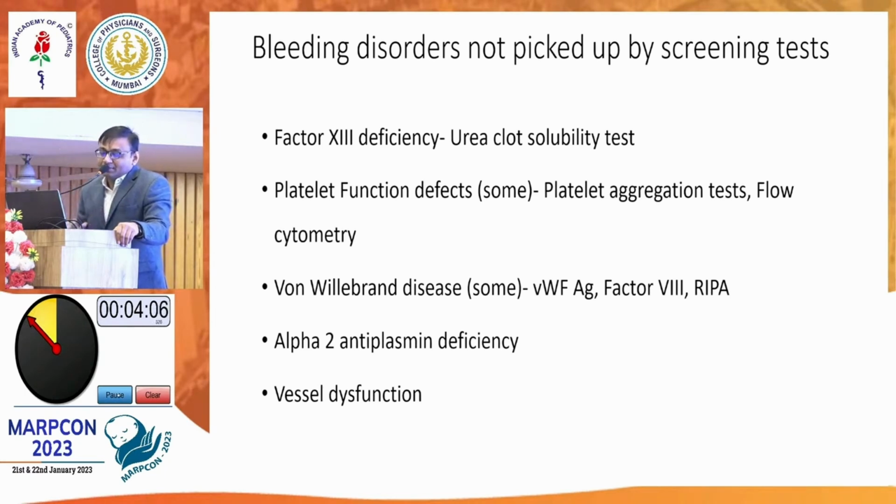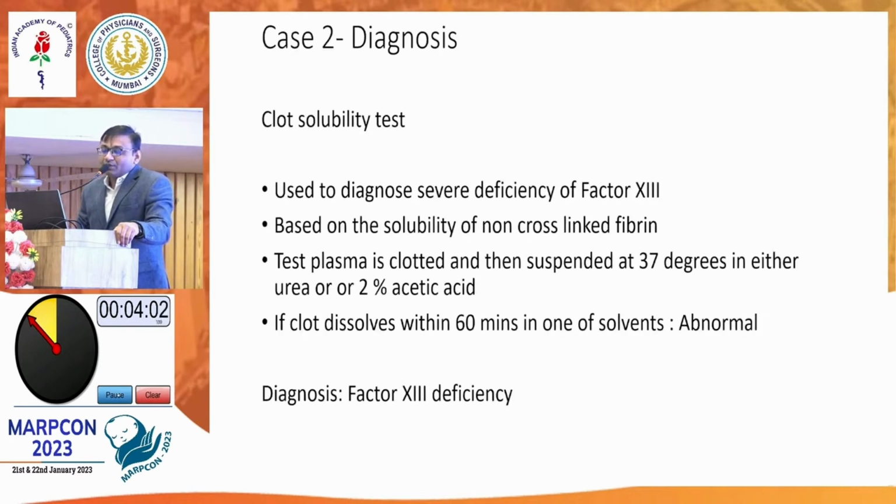Factor 13, as madam has mentioned. So there is something called the clot solubility test. Madam has just touched upon it. You are able to form the clot, but you are not able to maintain it. It is getting dissolved very fast. So what you do is you put some dissolvents and you observe how quickly the clot dissolves. If it dissolves very early, it means the clot is not stable, and that is indicative of factor 13 deficiency.